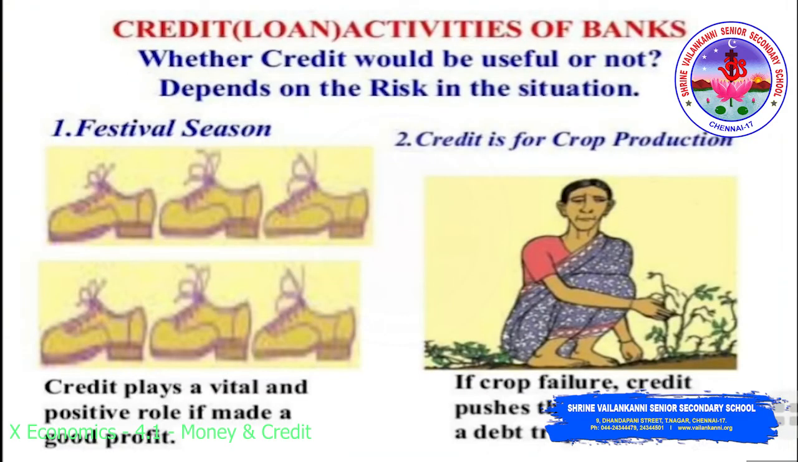Let's move to the other one. Two different credit situations. In these two different credit situations, you'll be learning about the festival season. This is about the credit situation of Salim. The other one, credit for crop production, is Swapna's problem. Now let's start with the first credit situation, of Salim. Credit plays a vital and positive role if it makes a good profit.